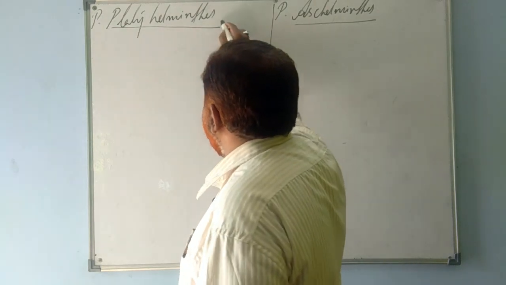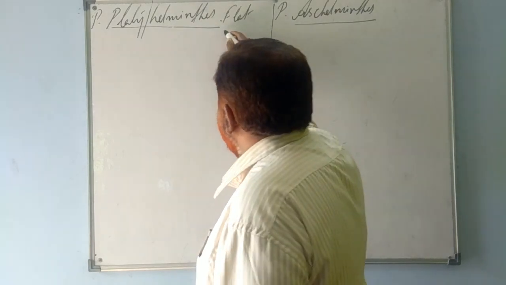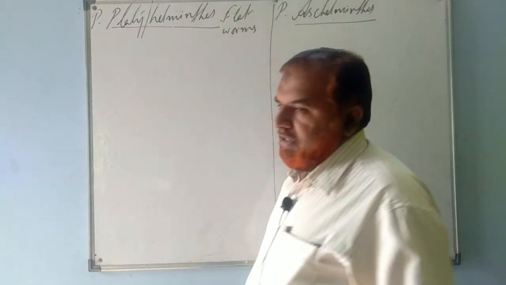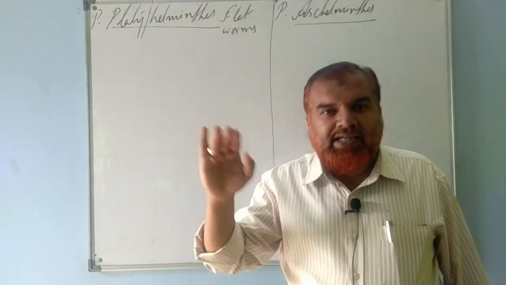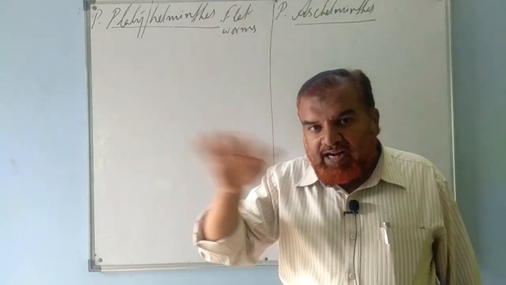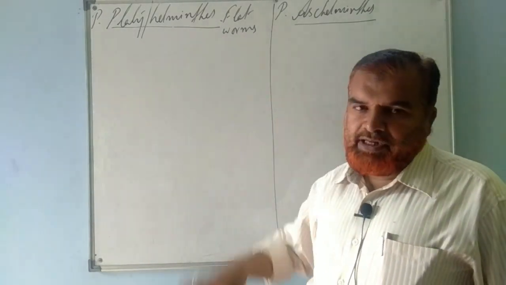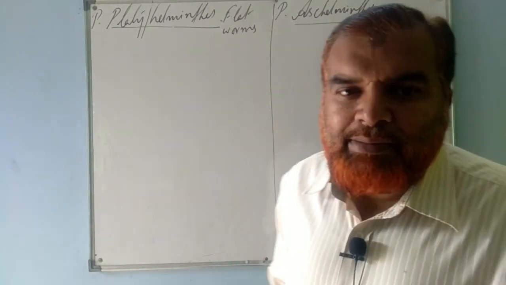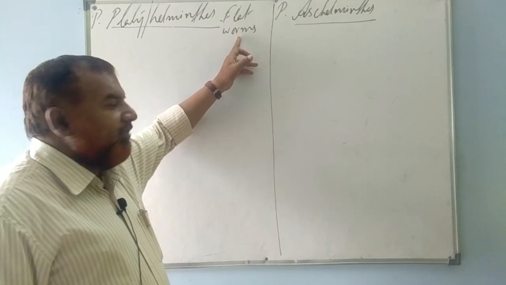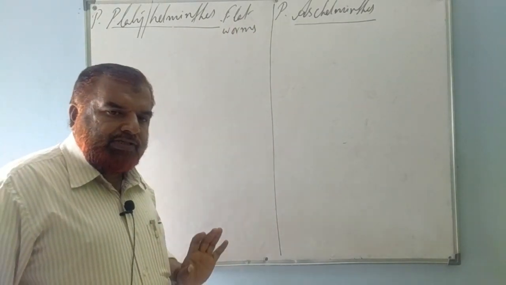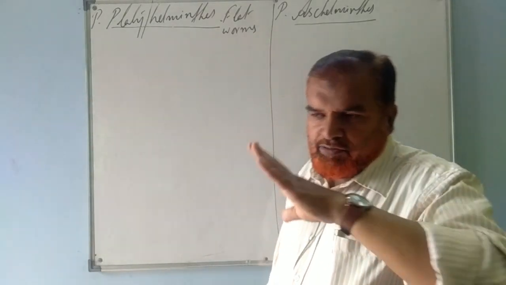Platy refers to flat. Helminthes means worms. It's a Greek terminology. Here also, and in the other phylum also, helminths refers to worms. So in Platyhelminthes, we can understand that these are the flat worms. What worms? Flat worms. They are commonly known as flat worms. So this phylum belongs to all the worms that are totally flat.